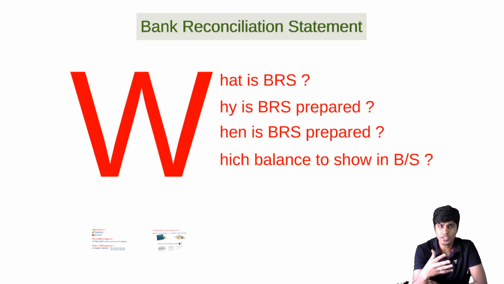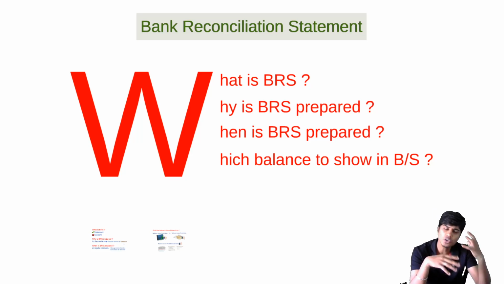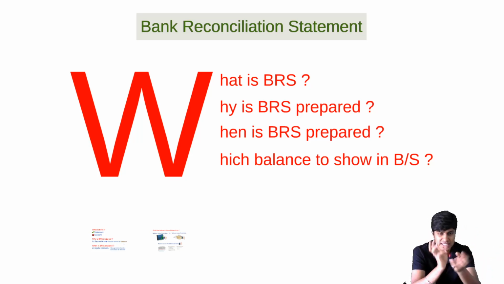I see a lot of students getting confused with regard to overdraft. They change the entire scene. I tell you, don't change the entire scene. If it is overdraft balance, you don't have to say all the less items will become plus items, all the plus items will become less items. They'll do full confusion, full drama. Don't do so much drama. Simple. If the opening balance is negative, it is overdraft. Just keep that balance negative.